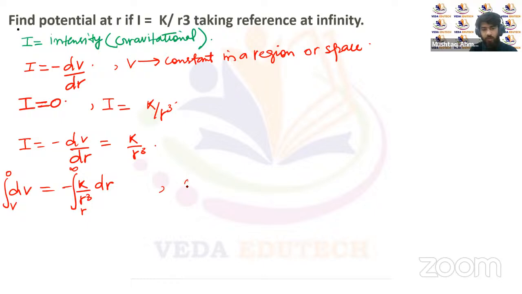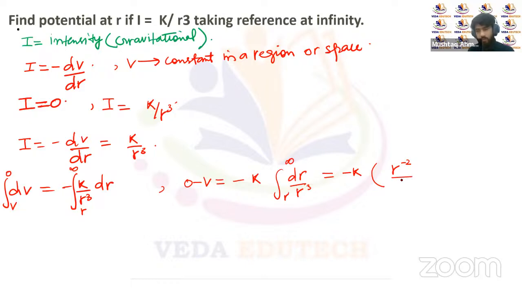The integral of dV will be V, that's 0 minus V, right? Equals minus k integral of dr by r cube with the limits r to infinity. Now the value of this will be minus k times the integral of r to the power minus 3, which is r to the power minus 3 plus 1, that is r to the power minus 2, upon minus 3 plus 1, that is minus 2, with the limits r to infinity.